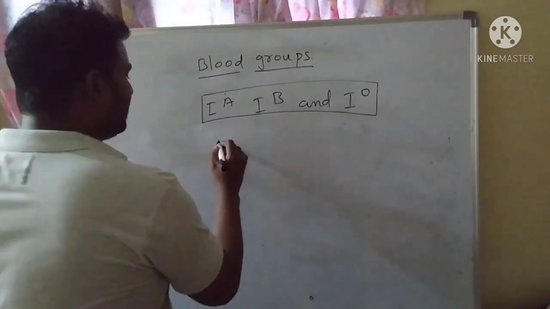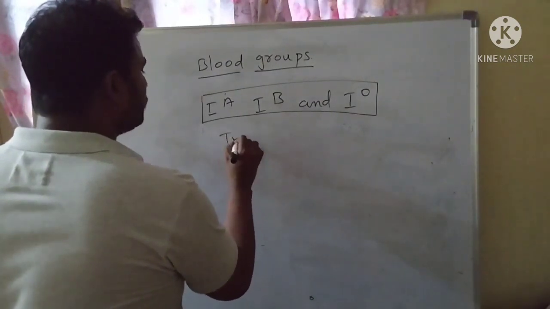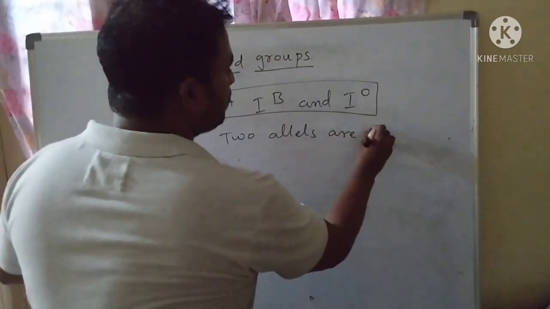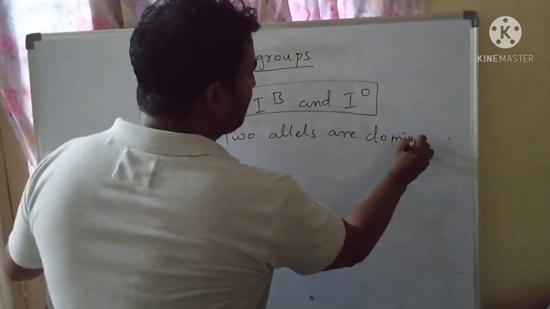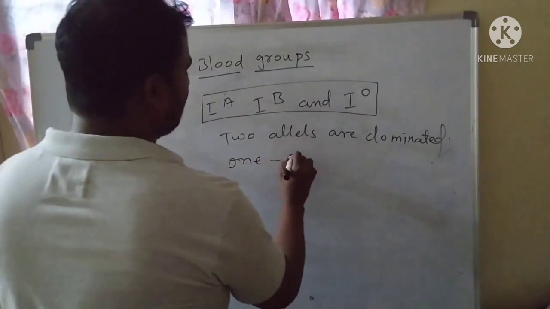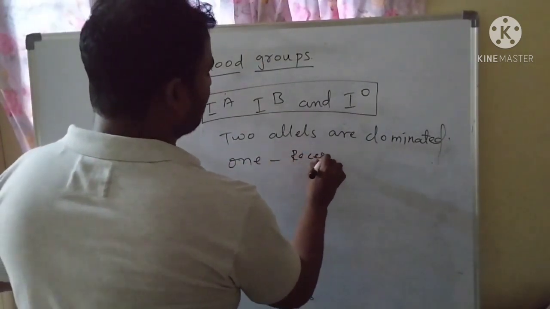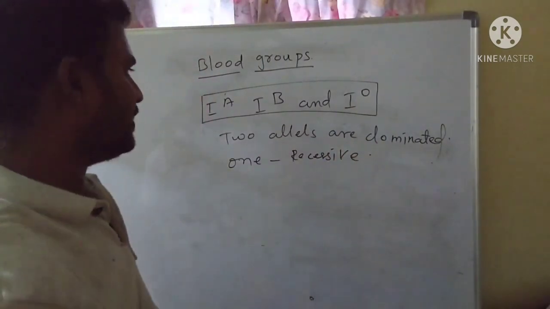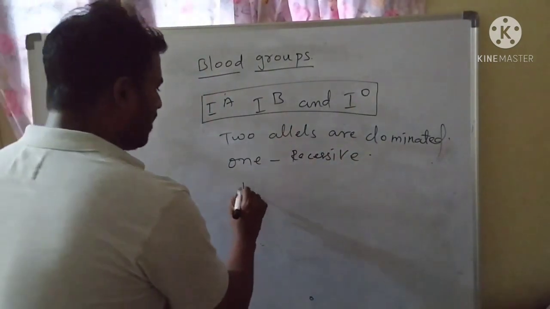Out of these three alleles, two alleles are dominant, but one is recessive. Then what are the dominant alleles among these three?